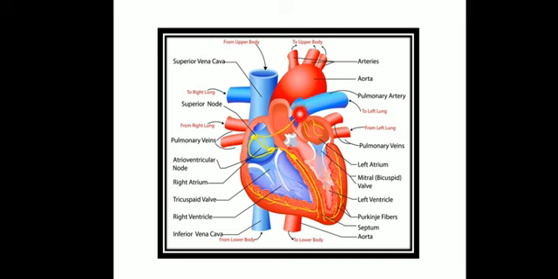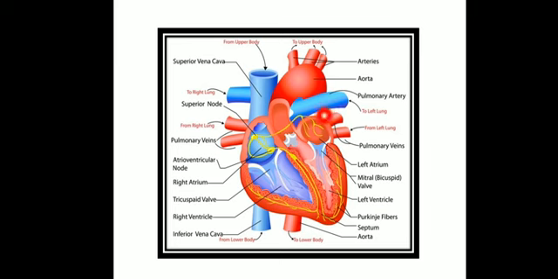So here you can see this is the aorta. Once the blood leaves the left ventricle, it passes through this type of cavity you can see, and it will give out into the aorta. So this is the aorta, which will be basically divided into arteries. The one which is going to the upper body will be the upper arteries, and the one which is going to the lower body, this is the lower body. Okay, so this aorta will be distributing the blood into different parts of the body.